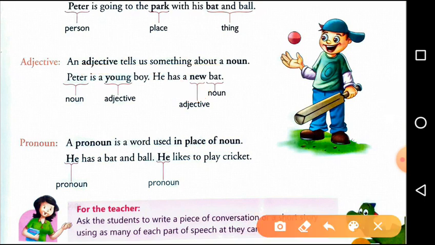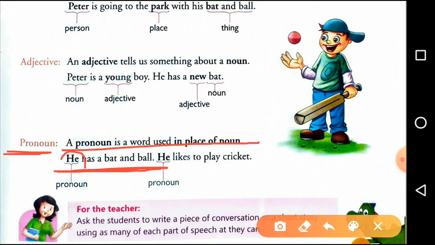Next, pronoun. Pronoun in Hindi we used to call it Sarvanam. A pronoun is a word used in the place of a noun. The word which is used in the place of a noun is called a pronoun. Here in this sentence, he has a bat and ball.